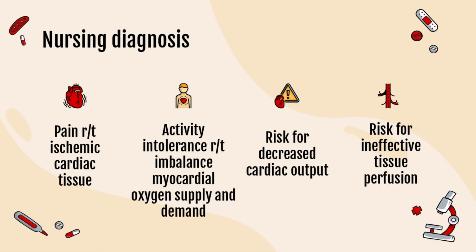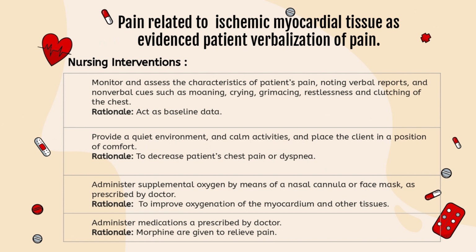The nursing diagnoses that can be made for a patient who has myocardial infarction are pain related to ischemic myocardial tissue, activity intolerance related to imbalanced myocardial oxygen supply and demand, risk for decreased cardiac output, and risk for ineffective tissue perfusion. Nursing intervention for the pain related to ischemic myocardial tissue: nurses should monitor and assess the characteristics of the patient's pain, noting verbal reports and non-verbal cues such as moaning, crying, grimacing, restlessness, and clutching of the chest. The rationale of this intervention is to act as baseline data.